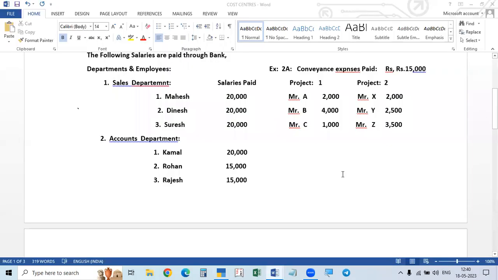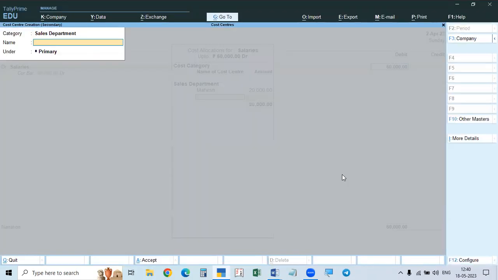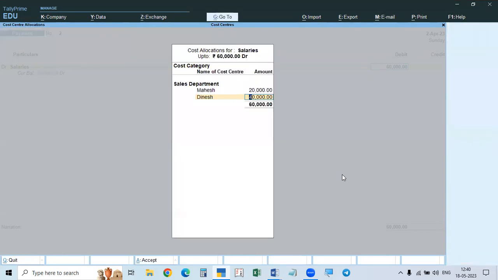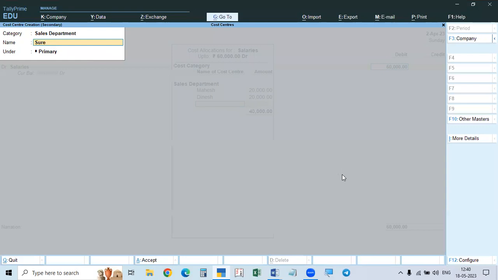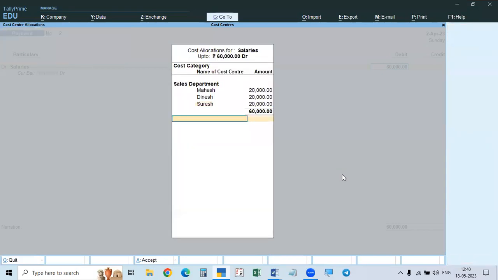Next is Dinesh, again Alt C, and we paid 20,000 rupees. Then the last one is Suresh, again Alt C, and we paid 20,000 rupees.